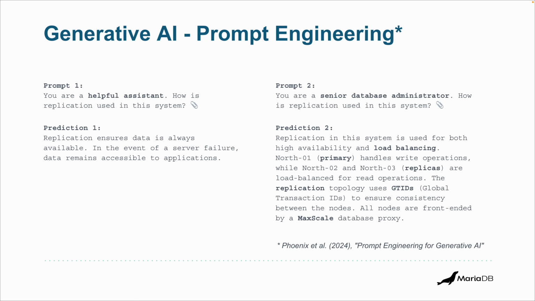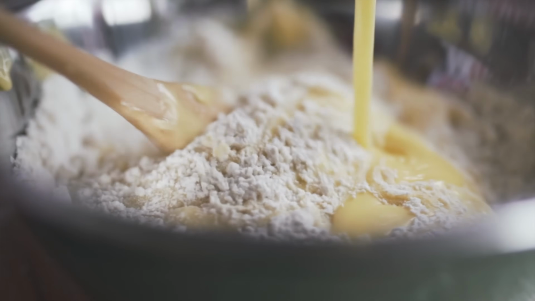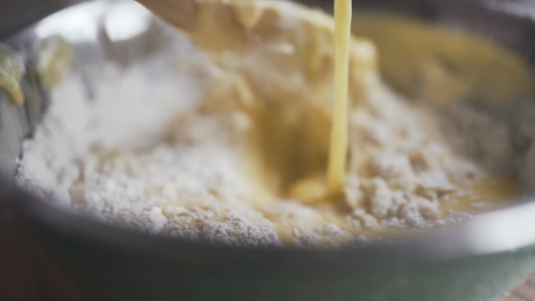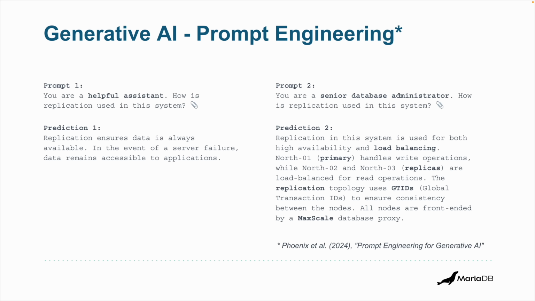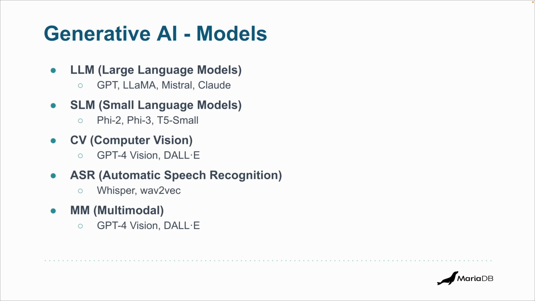And yeah, this is very basic, and we all have this sense of how to prompt, but there are many more techniques. Many of these actually are being baked into the LLMs already, but some techniques are not. So I suggest having a look at a book like Prompt Engineering for Generative AI. You will learn quite a few interesting tips there. Now, we are talking about LLMs, and that's what we are using and focusing on today. But there are more models. So, for example, small language models. Now, what's large? A large model today could be very small tomorrow, right? Here you have some examples, but just be aware that this terminology is out there.